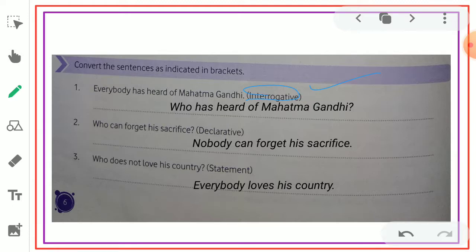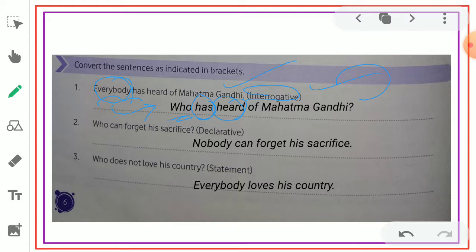First sentence, everybody has heard of Mahatma Gandhi. See, everybody has heard. So we can take everybody as the answer and frame a question: who has heard. So we have to use a helping verb and main verb.